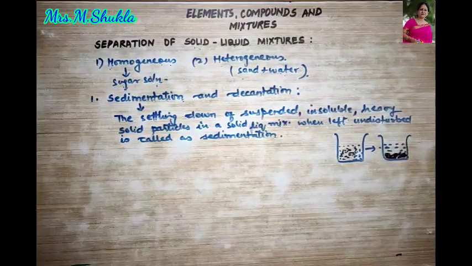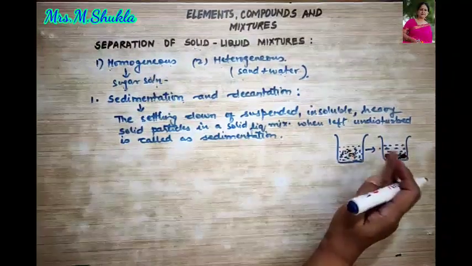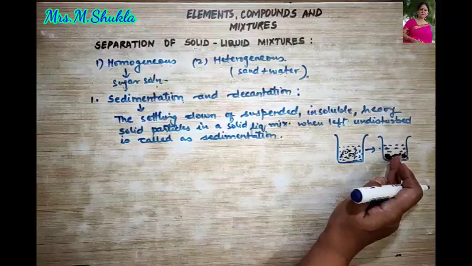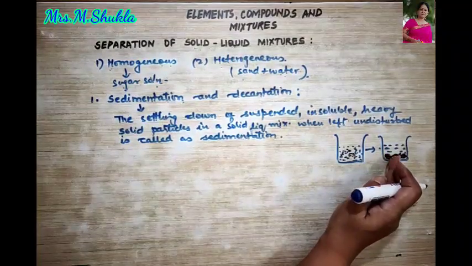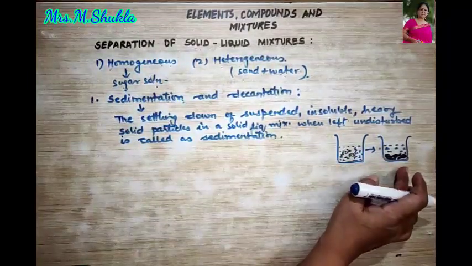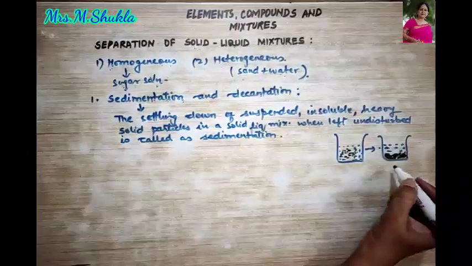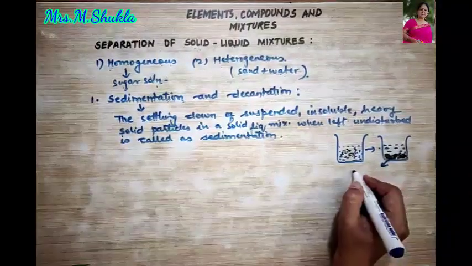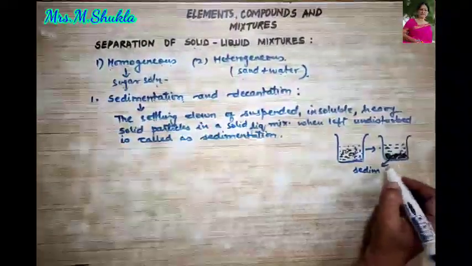Clear? So this process where the settling down of the suspended insoluble heavy particle takes place in this solid liquid mixture, when this particular beaker is left undisturbed, the process is termed as sedimentation, right? So over here, this will be now called as sediment. Why do we use this word sedimentation?